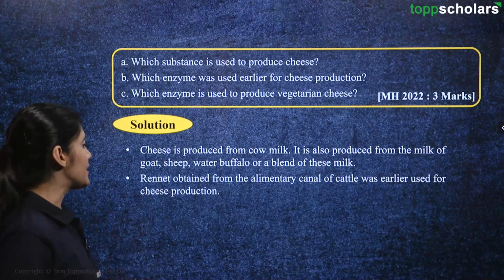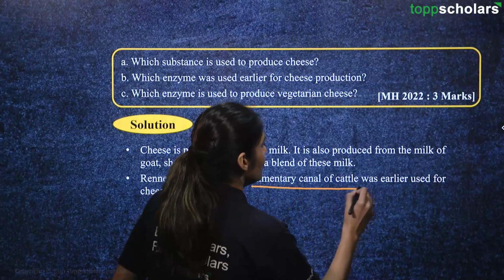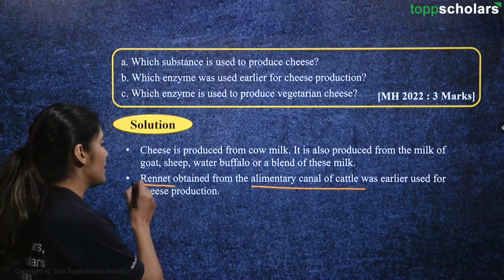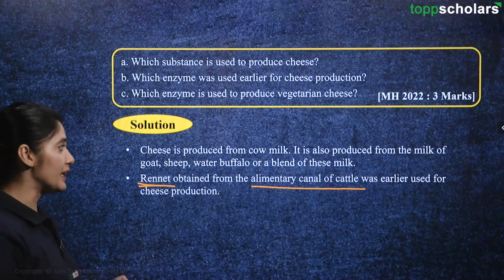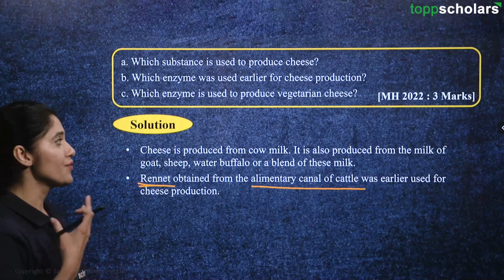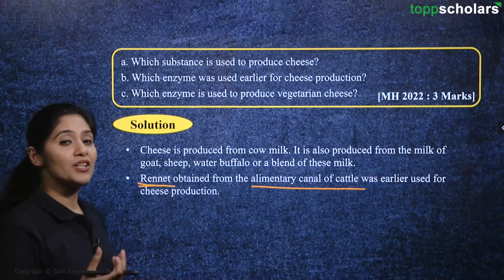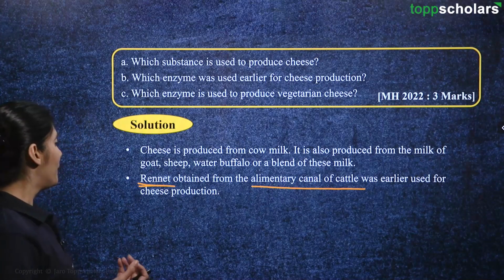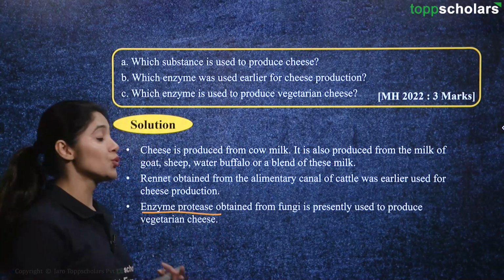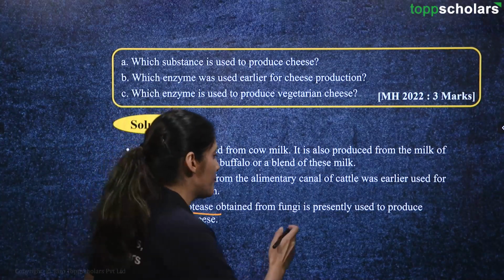Then, rennet obtained from the alimentary canal of cattle was earlier used for cheese production. Okay, so rennet is the key ingredient. It is used for the production of cheese. It is an enzyme found in the alimentary canal of cattle. So now the enzyme protease is used instead, which is produced by a fungi.